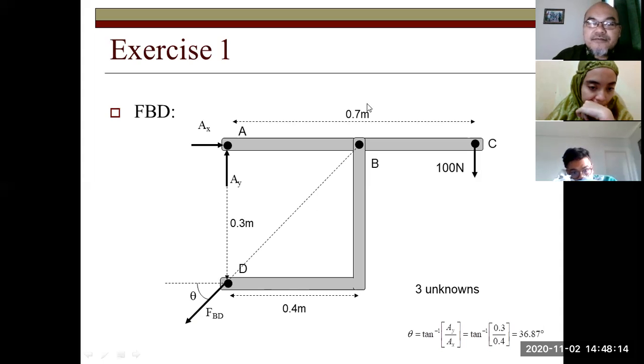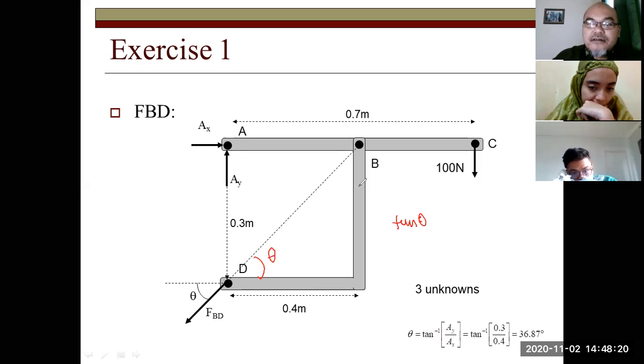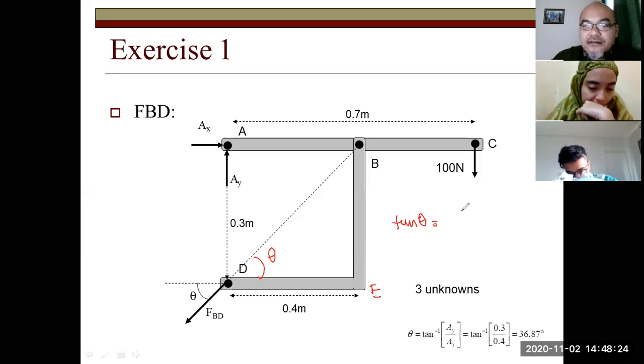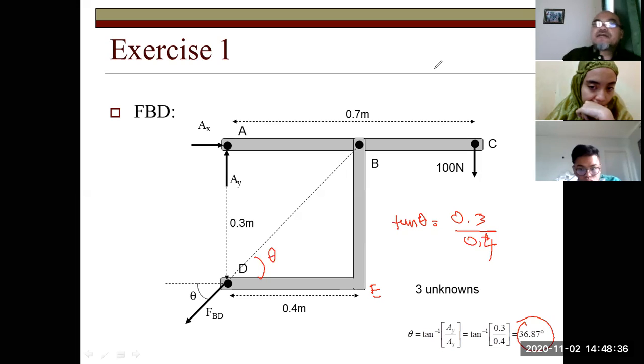Noted here. So this is the same, right? This is also theta. So tangent theta equals, let's say this is BE, 0.3 divided by DE 0.4. So theta is arc tangent of this. Then we obtain theta equals 36.87 degrees.